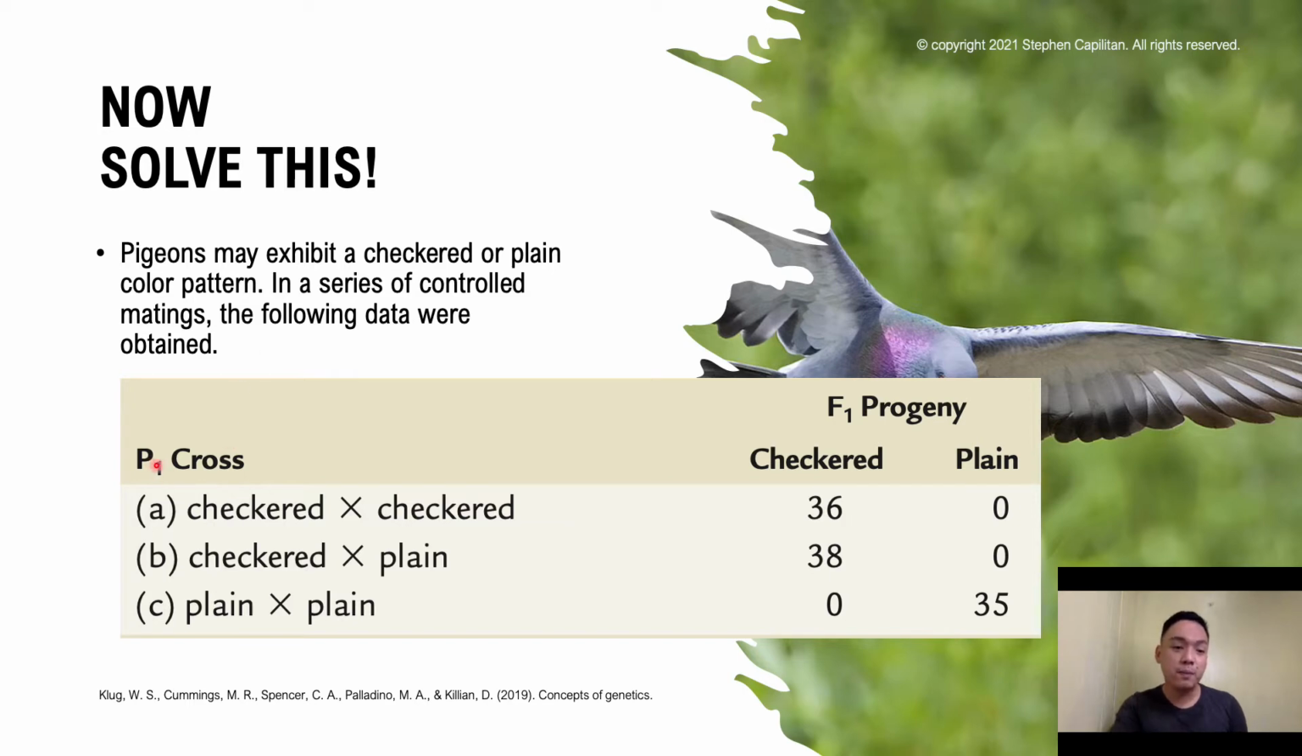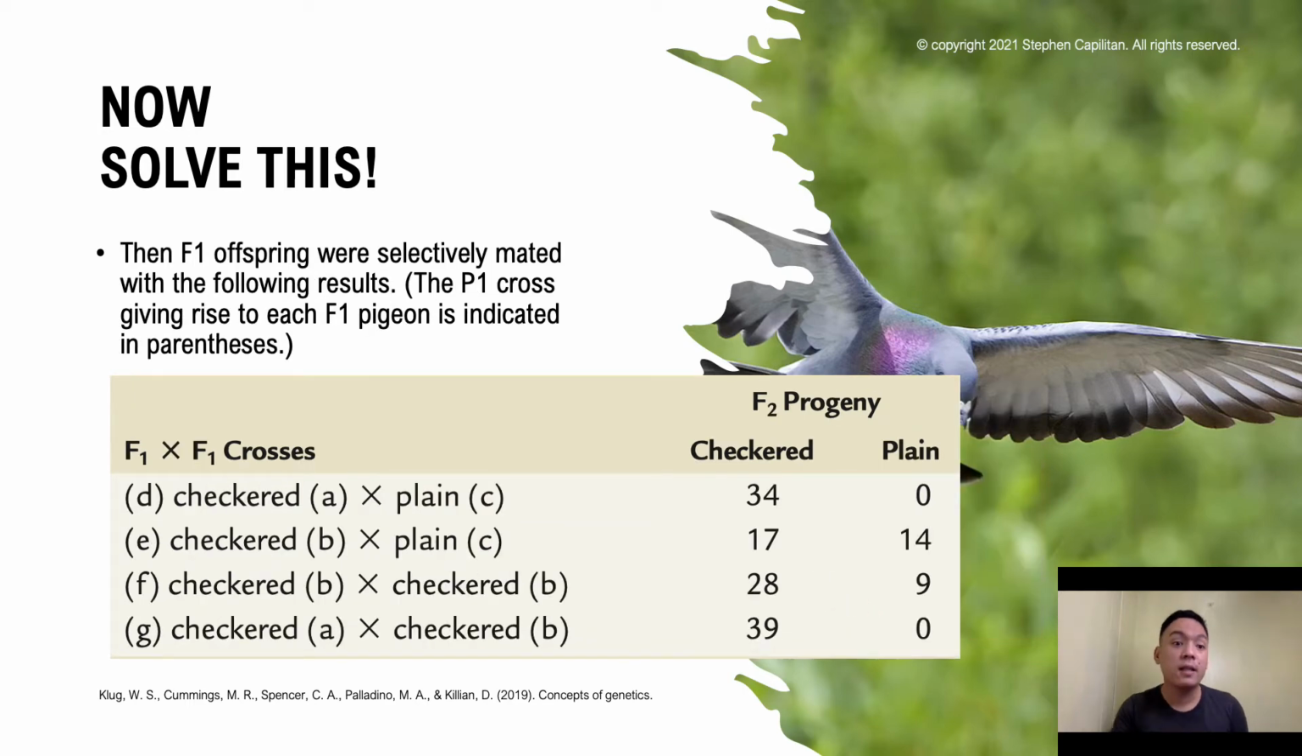In your P1 cross, the parental cross, we have here a checkered and checkered, and this F1 progeny will give you 36 individuals which are checkered and 0 plain. For checkered and plain, we got 38 checkered and 0 plain. And lastly, when you combine plain and plain, now we get 0 checkered and 35 plain.